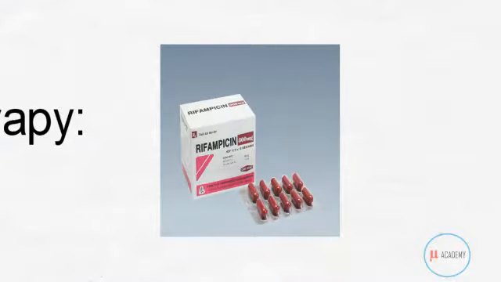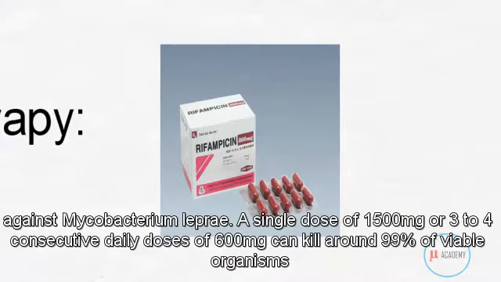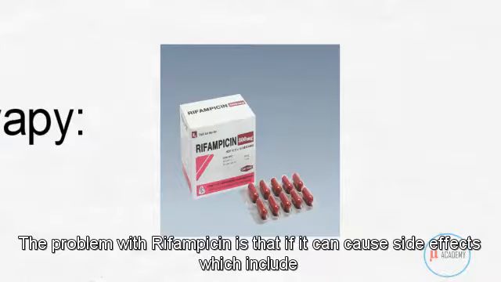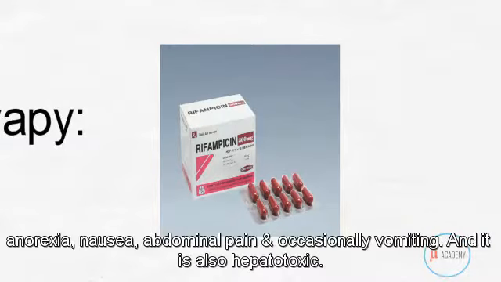The first one is rifampicin. Rifampicin is the only drug that is highly bactericidal against Mycobacterium leprae. A single dose of 1500 mg or 3 to 4 consecutive daily doses of 600 mg can kill around 99% of viable organisms. The problem with rifampicin is that it can cause side effects including anorexia, nausea, abdominal pain, and occasionally vomiting. And it is also hepatotoxic.